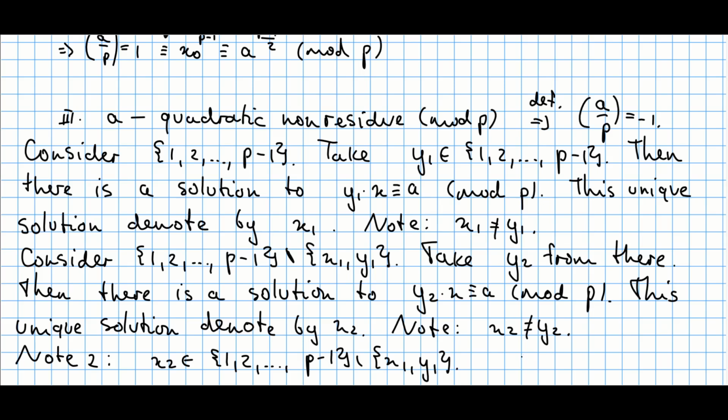That's because, for example, if x2 were equal to y1, then what would we have? First of all, we would have this equation, y1, so x2 instead of y1, times a solution here x1 is congruent to a modulo p. And also we have this equation, y2 times its solution x2 is congruent to a.